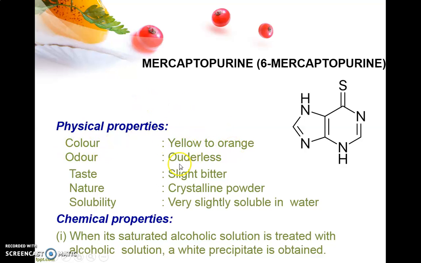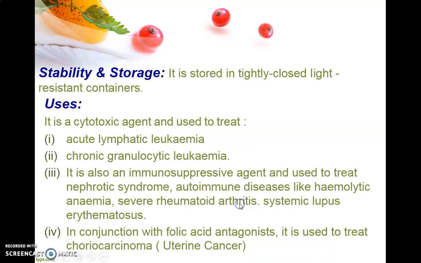Physical properties: it's yellow orange color, odorless, slightly bitter crystalline powder, very slightly soluble in water, and when its saturated alcoholic solution is treated with an alcoholic solution, a white precipitate is obtained.